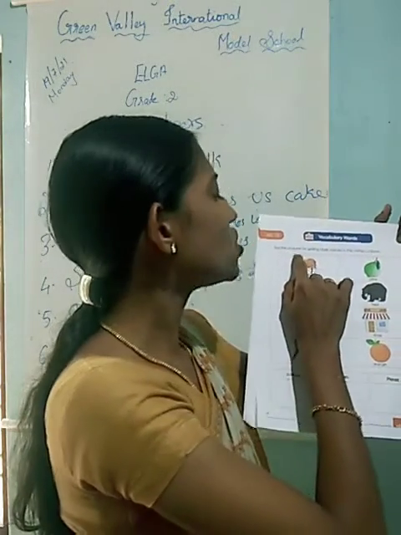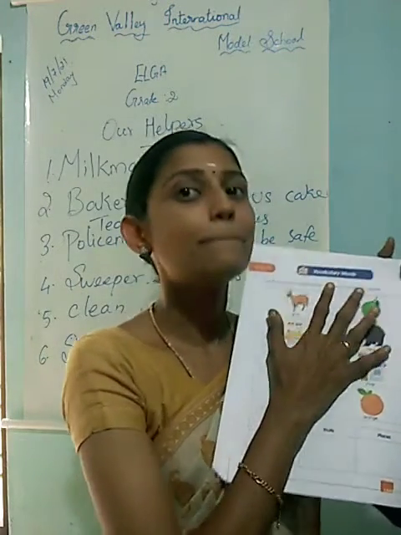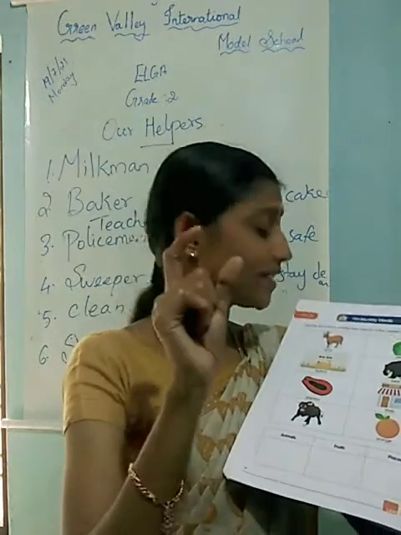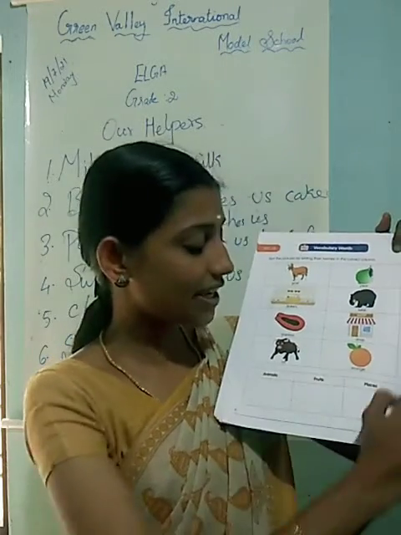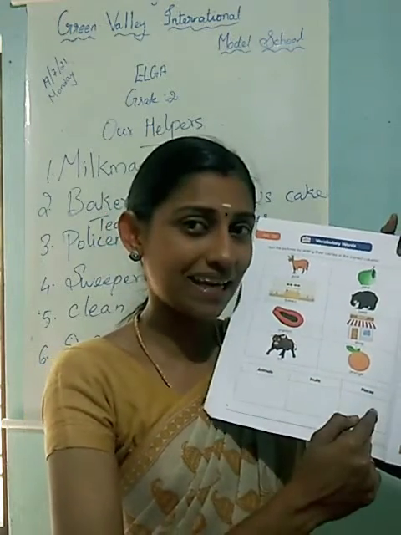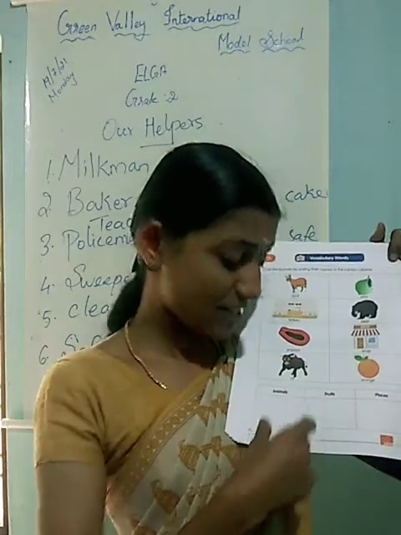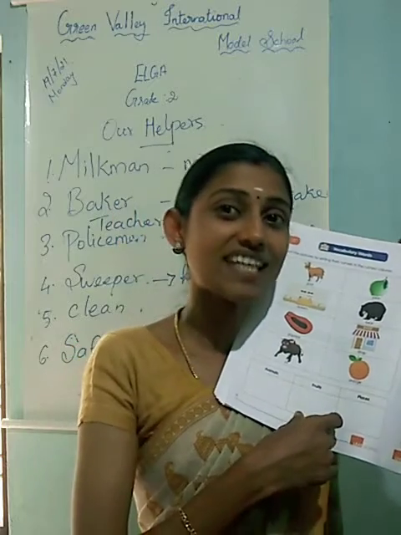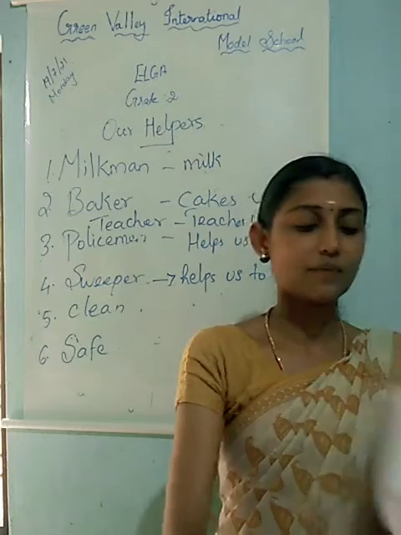So, vocabulary words. Sort the pictures by writing their names in the correct column. Some pictures are given here, and below them their names are also given. So you have to sort naming words, and you should write below. See, in the columns they have given animals, fruits and places. You should sort the correct picture and write here. Animals' names you should write in the first column. Next, fruits' names you should write in the second column. And places' names you should write in the third column. Okay, it is very easy.